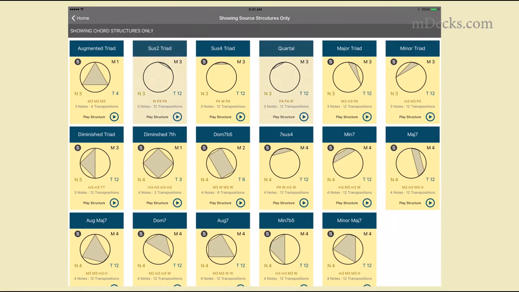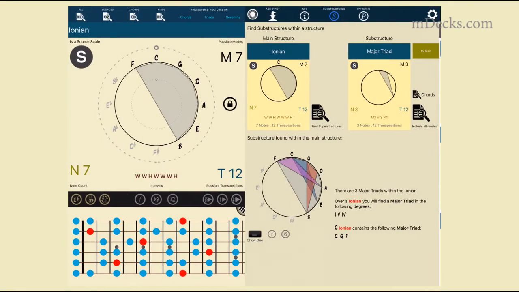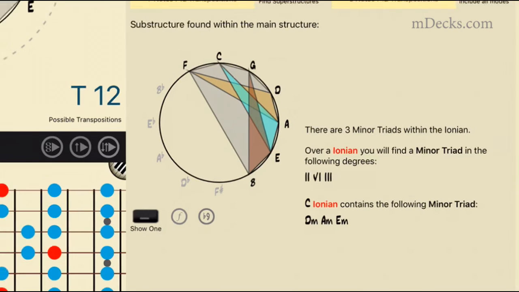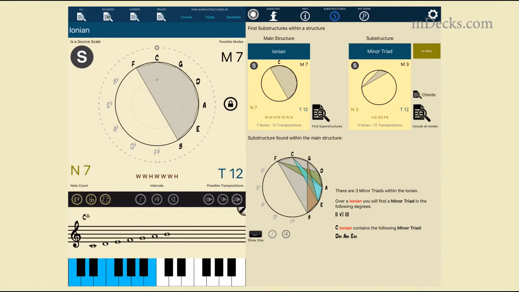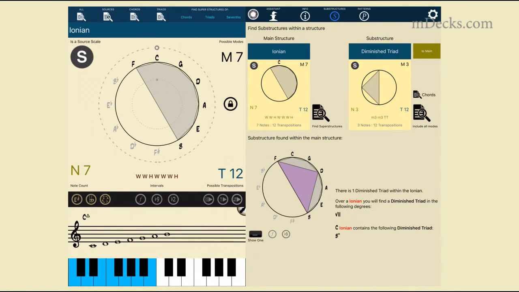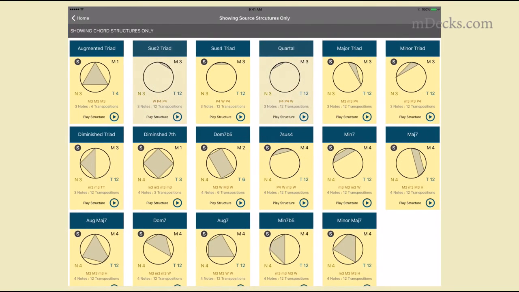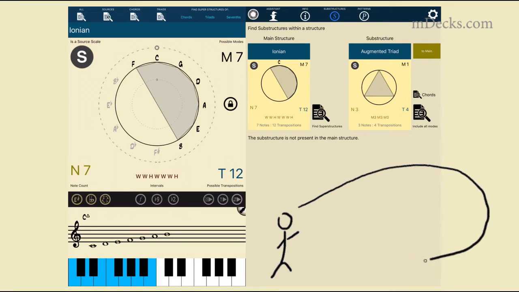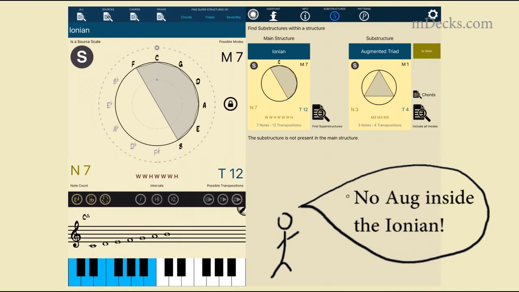Let's look at minor triads. So there are 3 minor triads in the degrees 2, 6, and 3. In C is D minor, A minor, and E minor. Let's see diminished triads. Only one in the 7th degree. In C, that's B diminished. What about augmented triads? None. So no augmented triads can be built with only notes from the major scale.